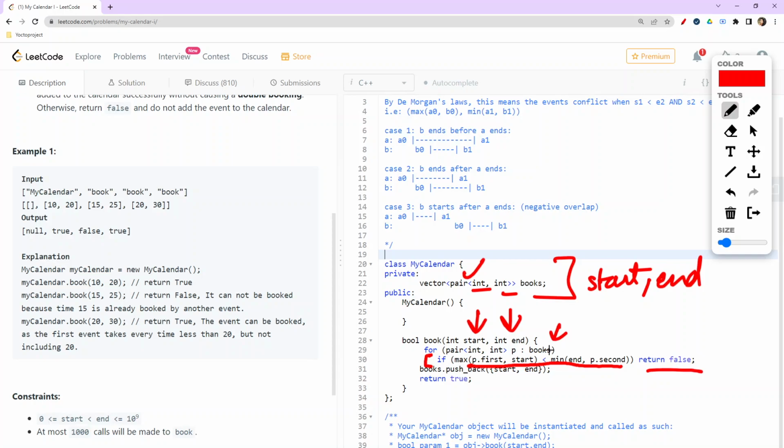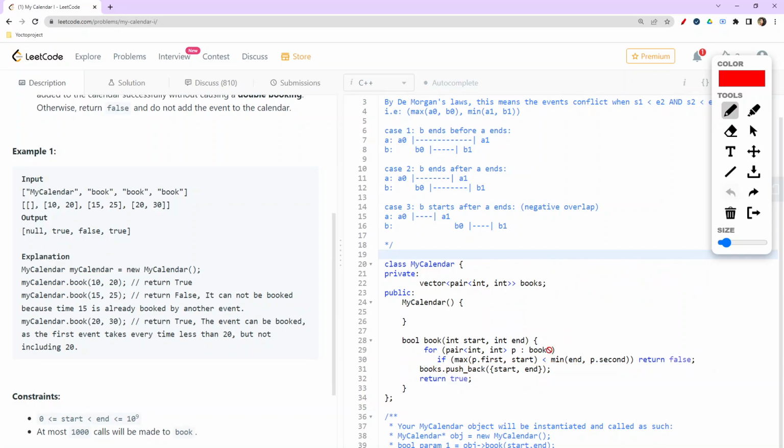And if there isn't any overlapping, then we will add that into this particular vector of pair. That is the thing which we are doing, and then after adding that, at the end we will be returning true. So this is a small logic which we will be implementing here.